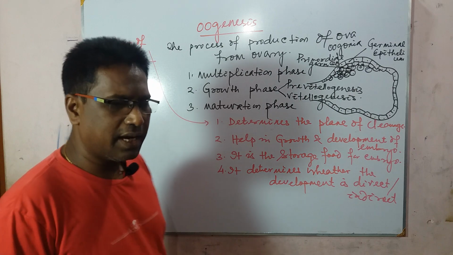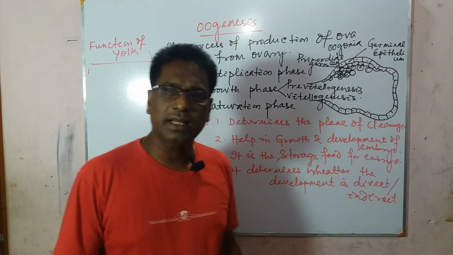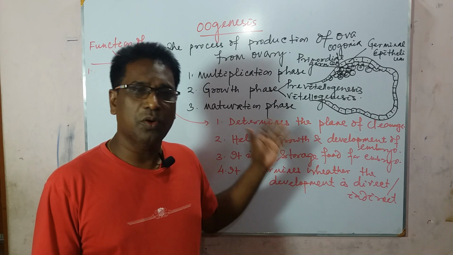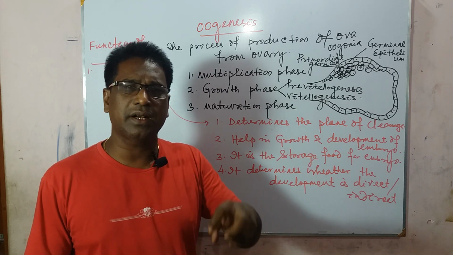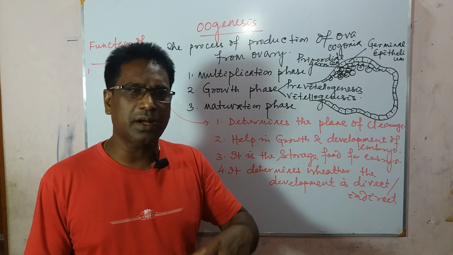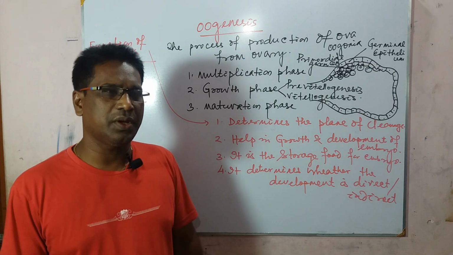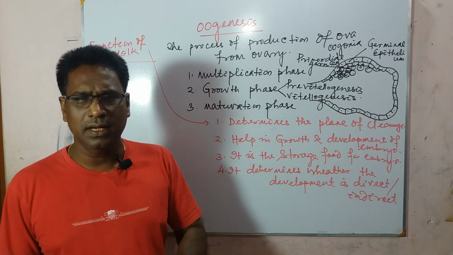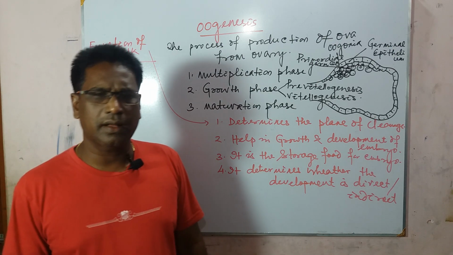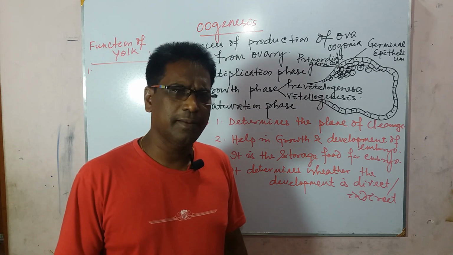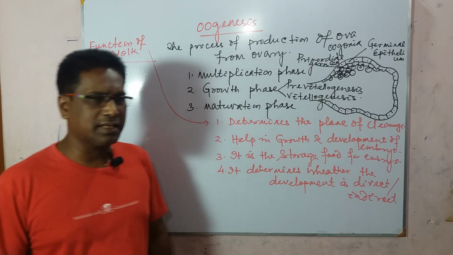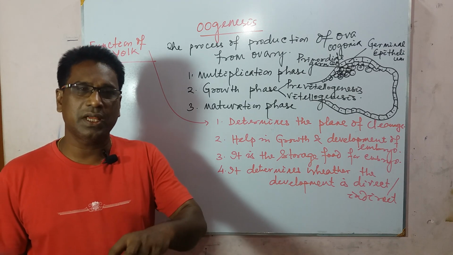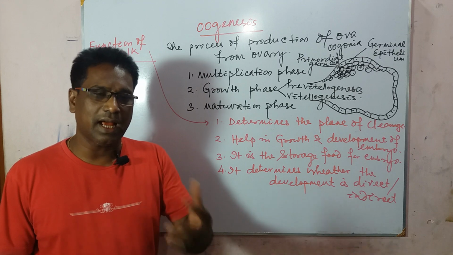But in direct development, as more yolk is there in the egg, more storage food material remains within the egg, which contributes to the development. So more yolk, development is direct. Less yolk, development is indirect. As you know, in frog the egg is mesolecithal, so a moderate amount of yolk is present. So here development is indirect.